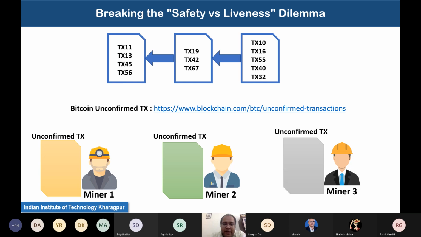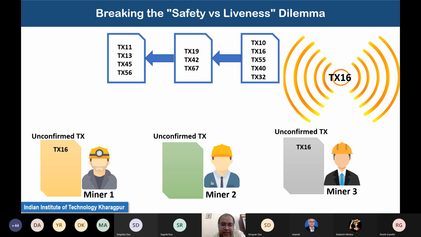So these individual miners are maintaining an unconfirmed transaction list, and whenever new transactions are proposed in the network, these miners keep updating their unconfirmed transaction list. Remember that this is an asynchronous and open network, so there is no guarantee that all miners will have a single copy of that unconfirmed transaction list.